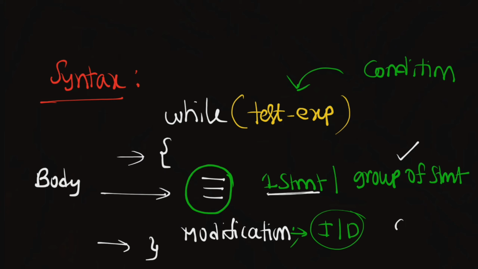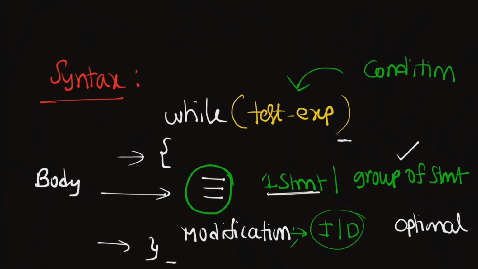This modification is optional, so as per your convenience you can define it, but it is optional. So this is the basic structure of the while loop. You can clearly observe that there is no semicolon here and no semicolon here.